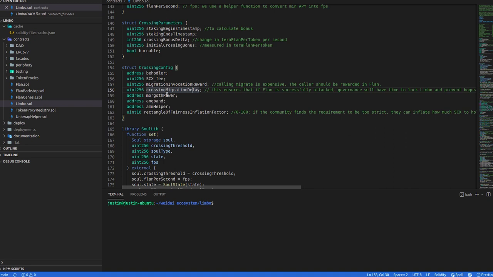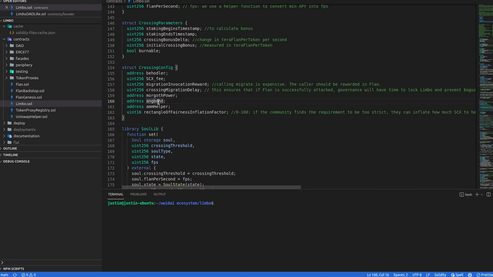Morgoth power refers to, remember I said that Morgoth has ultimate say over what's deployed to Behodler. So the Morgoth power, that's the contract on Morgoth tile that has been authorized to migrate tokens from Limbo to Behodler. This is the address of the Morgoth power.